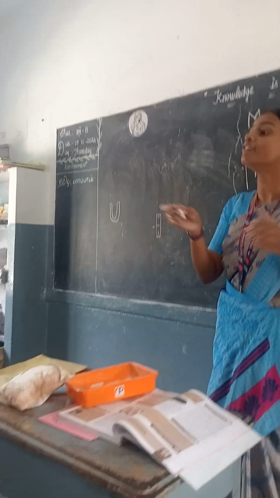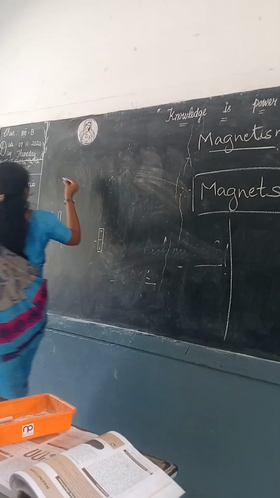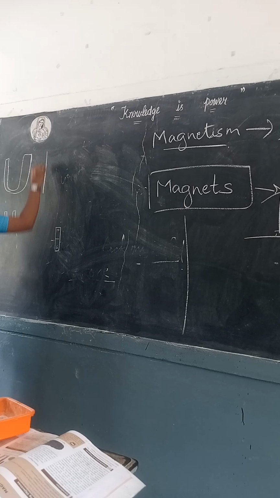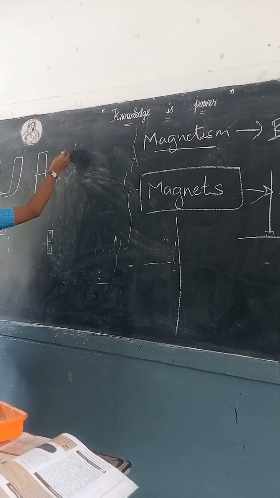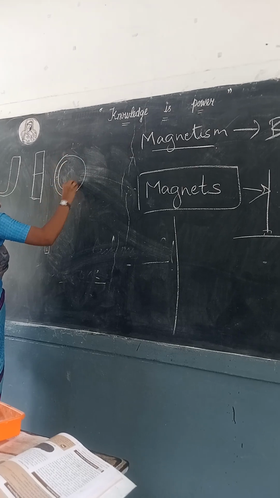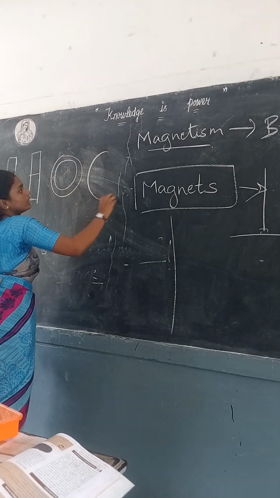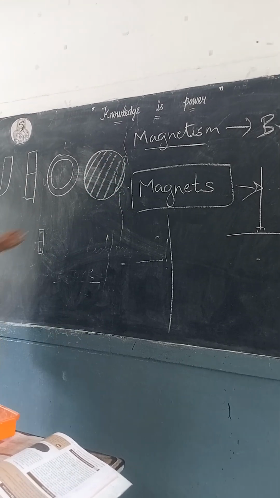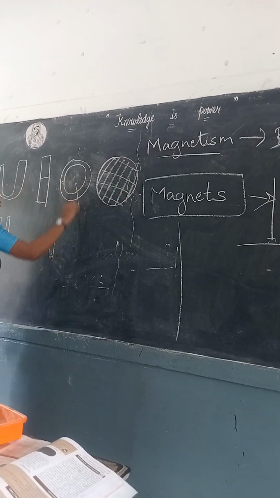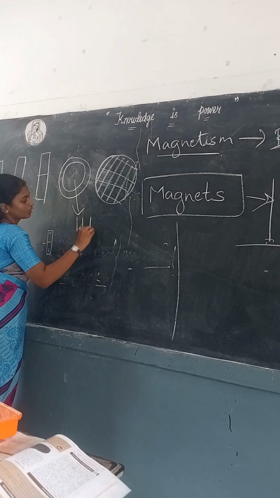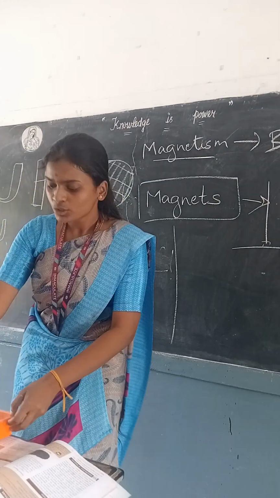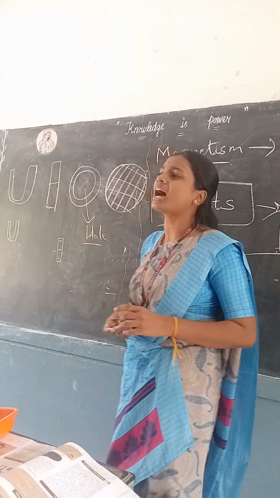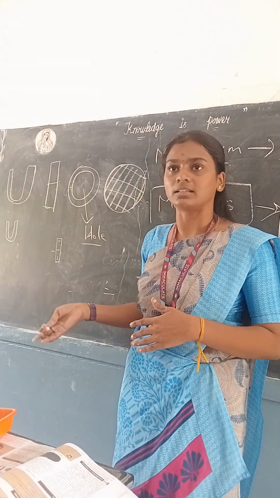Different shapes of magnets. U shape, as she brought. Bar magnet, and then ring magnet. You have it in a book, right? This magnet will be fully solid, here it will be a hole. These are ring magnets. So these are the different shapes of magnets. You said star magnets too, right? So it is for our convenience that we make the magnets.